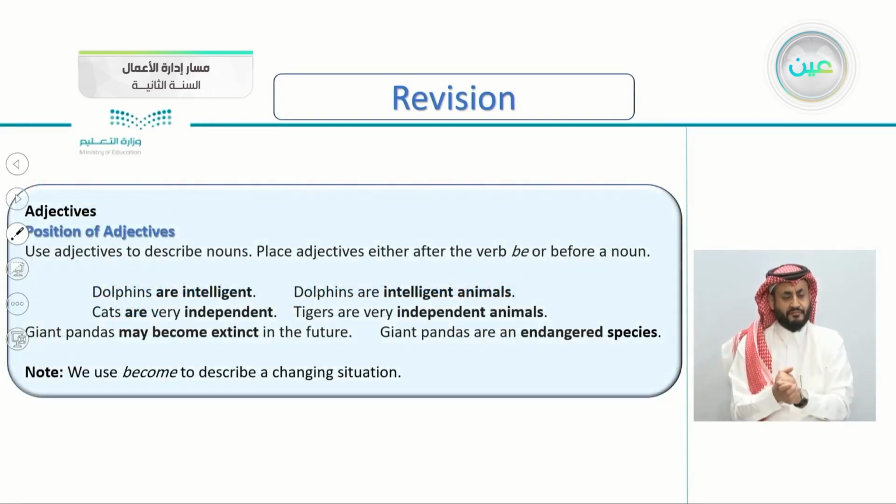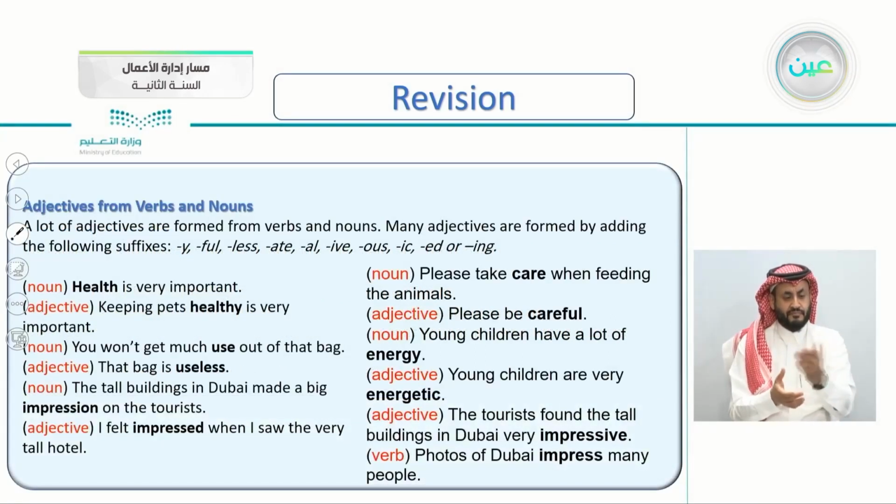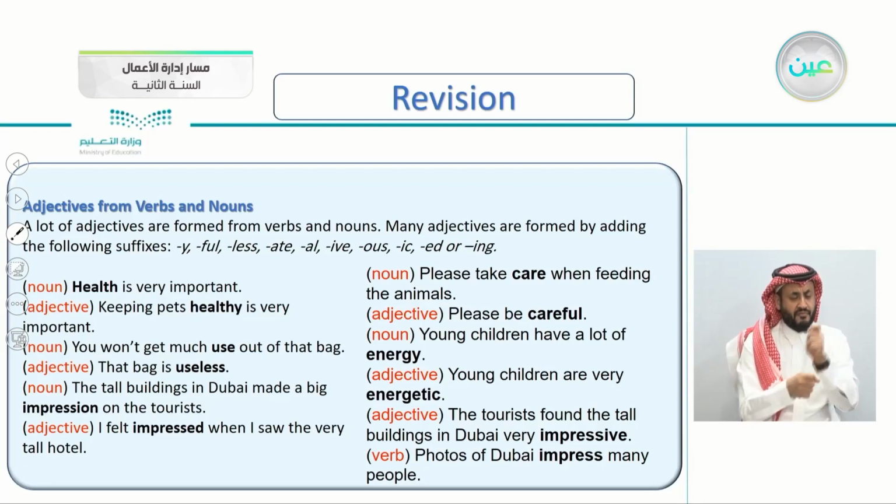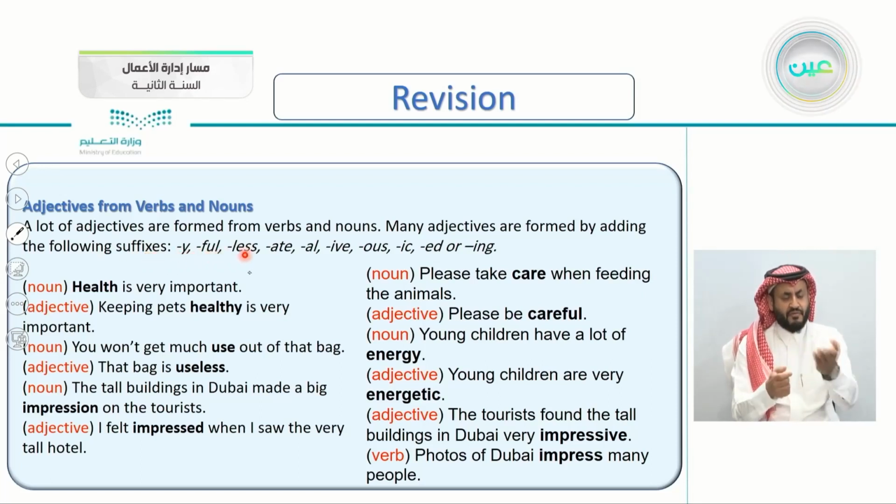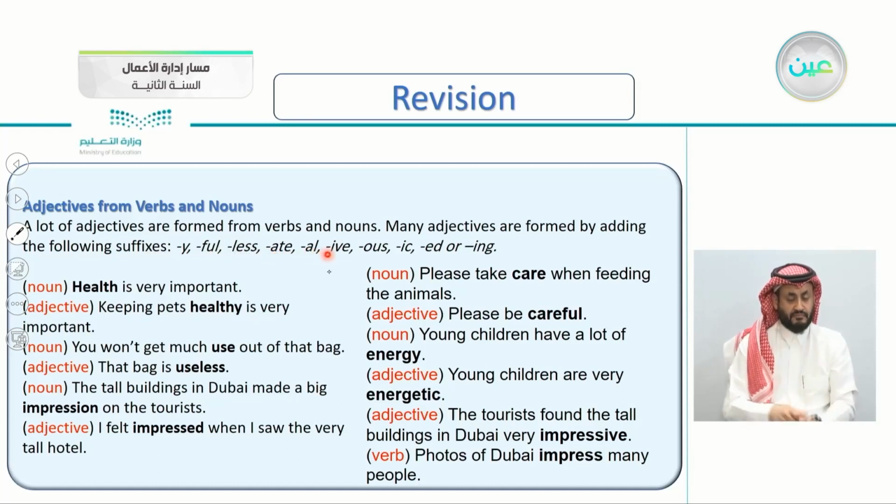And if you remember in our previous lesson, we took the position of adjectives. They are either after the verb to be or before a noun. Also, how to derive adjectives from nouns and verbs, adding these suffixes: y, ful, less, ate, al, ive, ous, ed, or ing. For example, care becomes careful, impress becomes impressive, and also impression becomes impressed, use, useless, health, healthy, and so on.